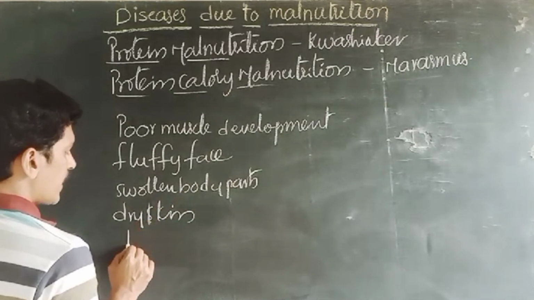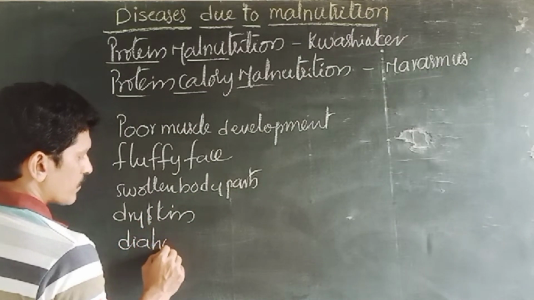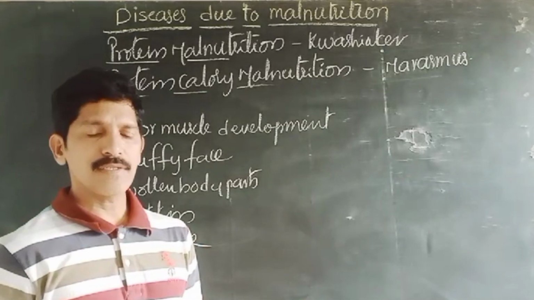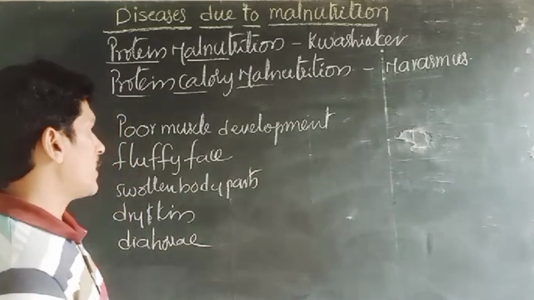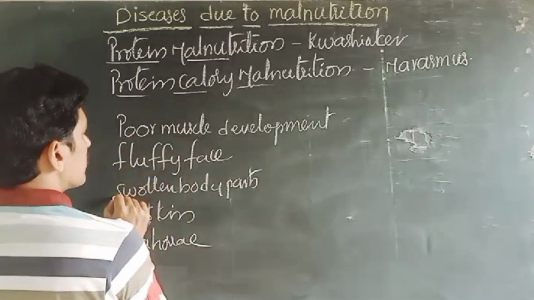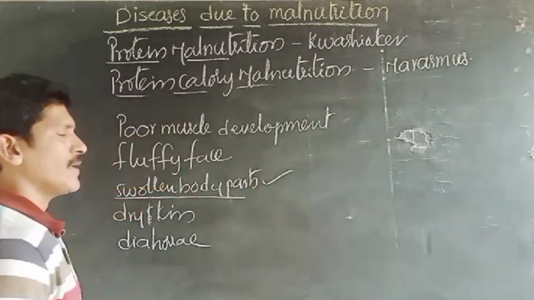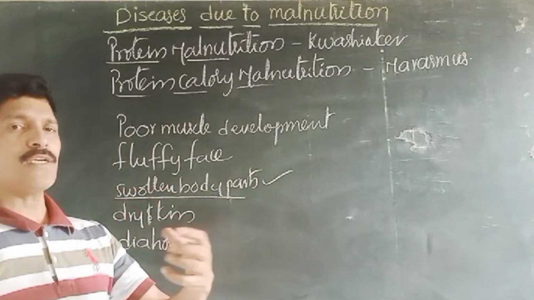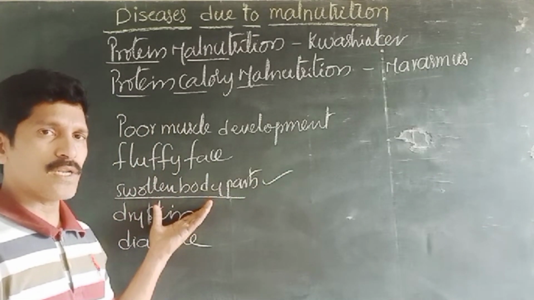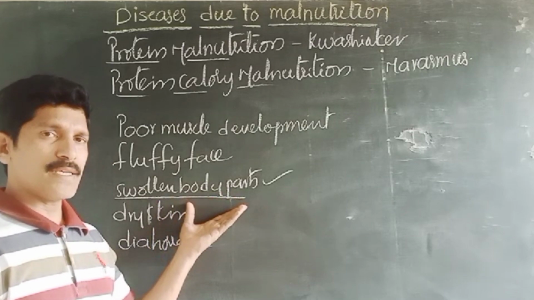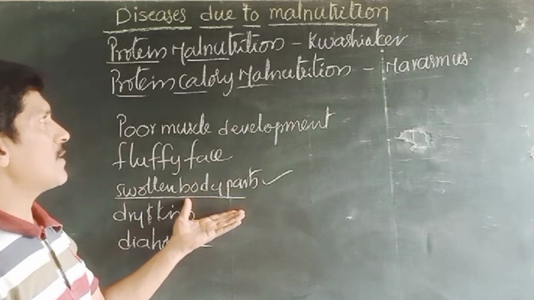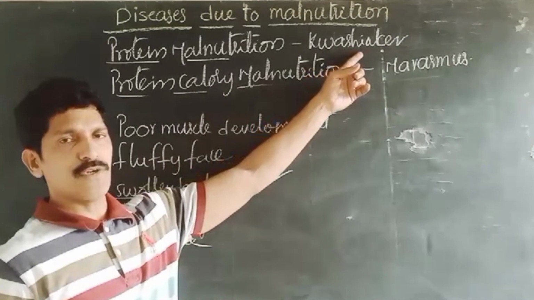Later, diarrhea is another problem they suffer from, right? And what are the swollen body parts? The reason for swollen body parts is nothing but accumulation of water in the intercellular spaces. Accumulation of water in the intercellular spaces causes the swollen body parts, right? And these are the general symptoms of kwashiorkor.